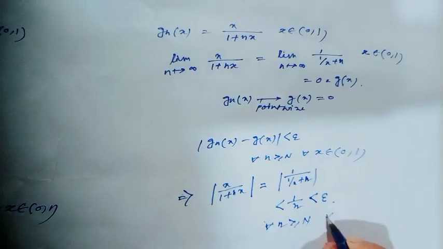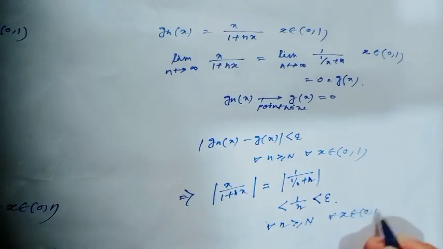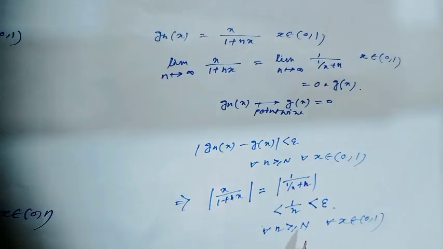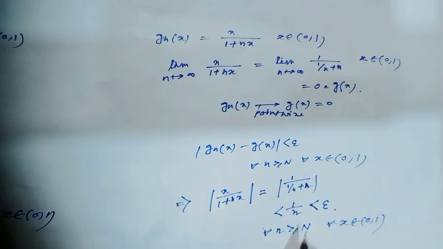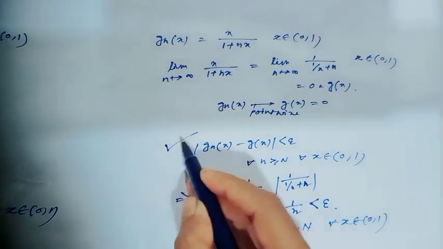So obviously this is true for all x belongs to open interval 0 1. That means our proof is done.